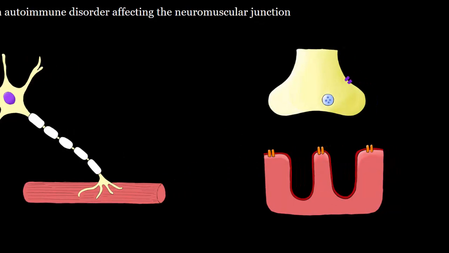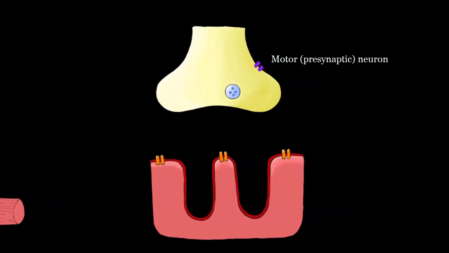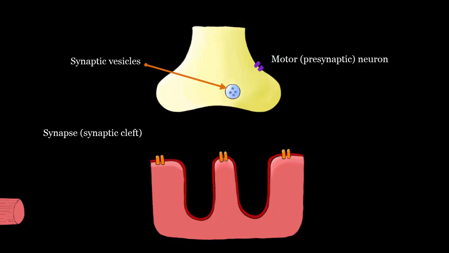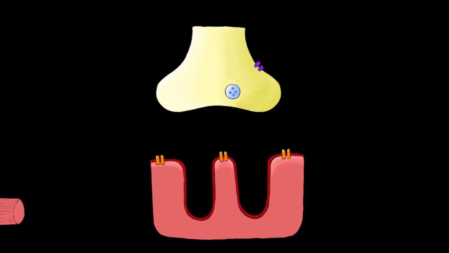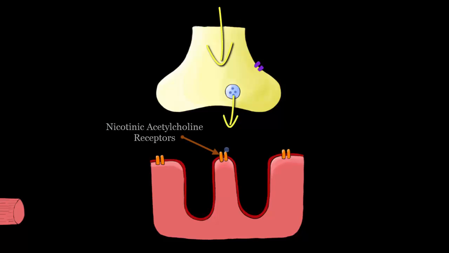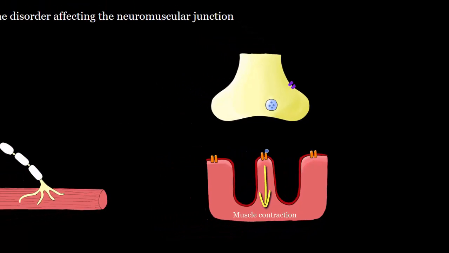Here we have a motor neuron, or presynaptic neuron, termed this way because it's before the synapse. Within the presynaptic neuron, you will find synaptic vesicles that contain acetylcholine, the neurotransmitter or the chemical messenger of the neuromuscular junction. The action potential traveling down the axon eventually causes the neurotransmitter to exocytose, acting on acetylcholine receptors found postsynaptically, and through a number of steps leading to muscle contraction.